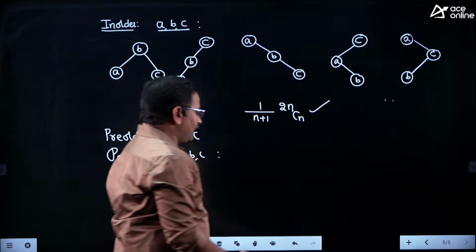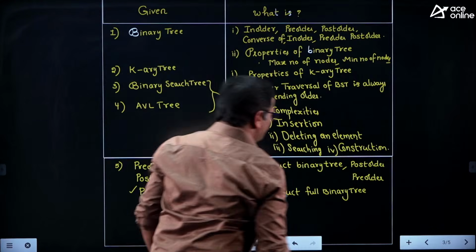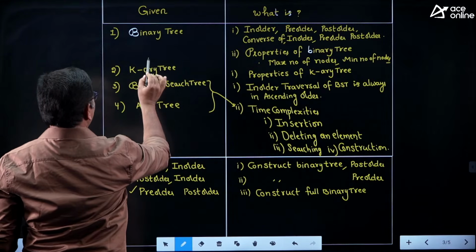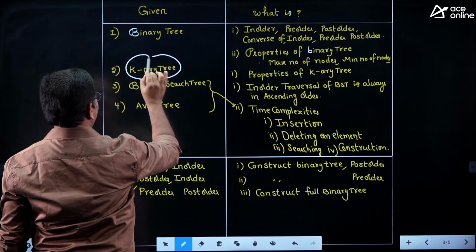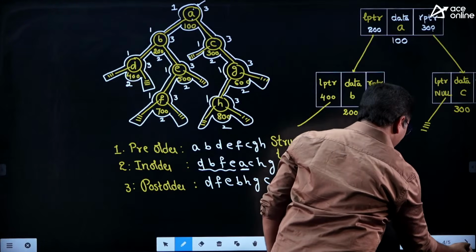So this is one area where they are focusing on tree traversals. Is it clear? And the next one, as I mentioned, there is one important topic that is called K-ary tree. This is one area where they are frequently asking K-ary tree questions, friends. Let me explain what is the meaning of K-ary tree.